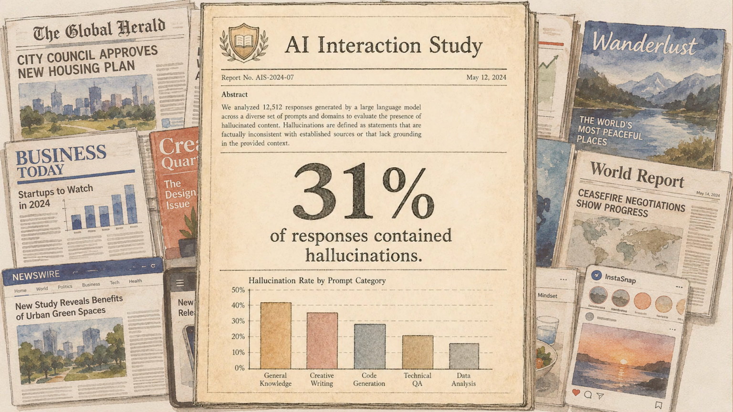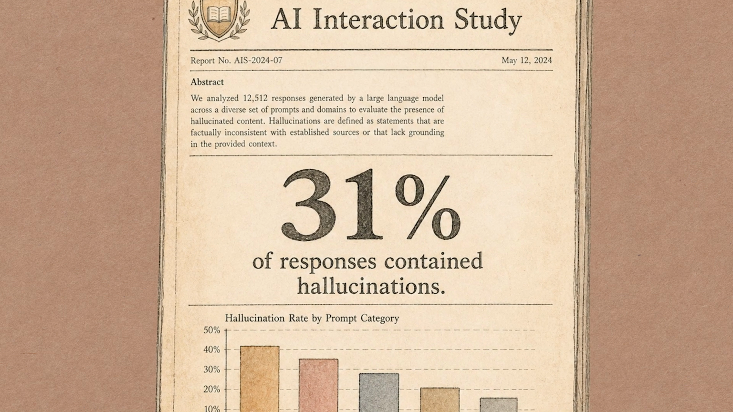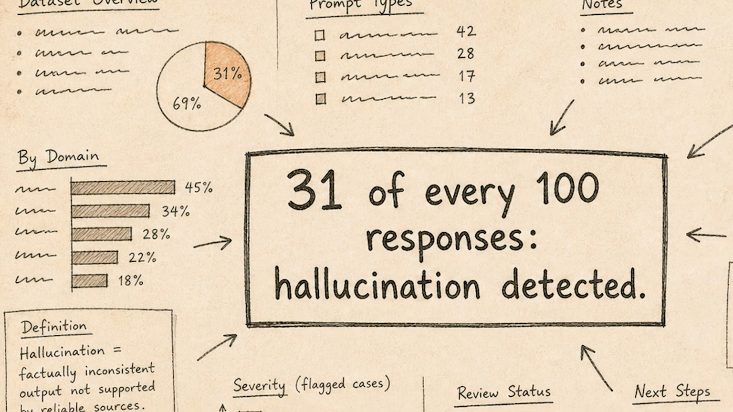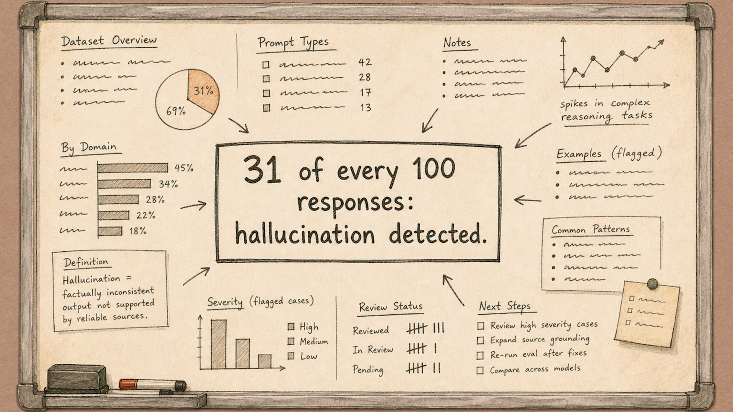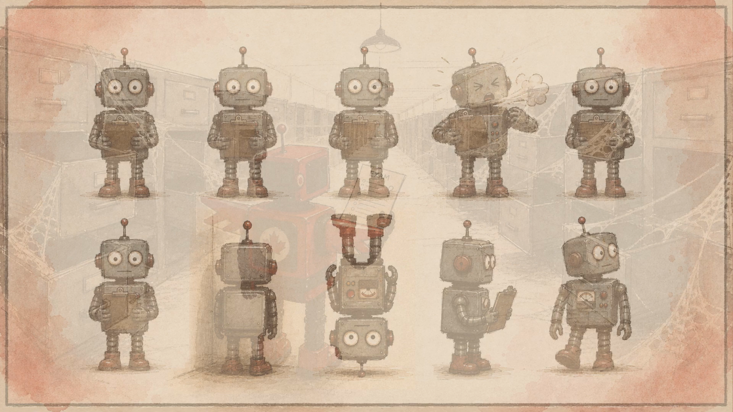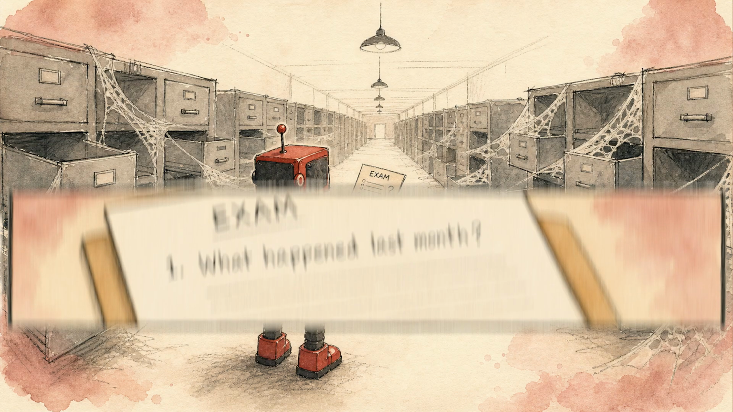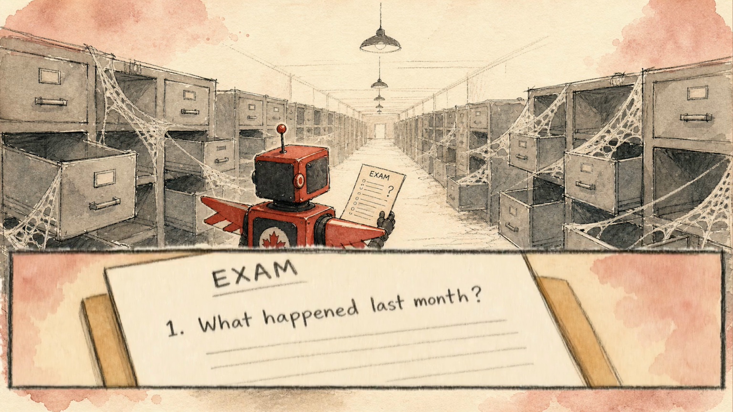Studies of real-world AI interactions find that around 31% of responses contain some form of hallucination. The danger isn't that the model is sometimes wrong. It's that it's wrong in the exact same confident voice it uses when it's right. Air Canada's chatbot wasn't an outlier. It was a closed book exam taker answering from memory. And the memory was old.